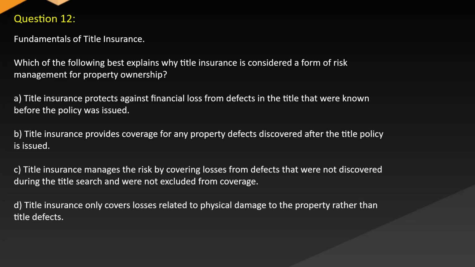Question 12. Fundamentals of title insurance. Which of the following best explains why title insurance is considered a form of risk management for property ownership? A. Title insurance protects against financial loss from defects in the title that were known before the policy was issued. B. Title insurance provides coverage for any property defects discovered after the title policy is issued. C. Title insurance manages the risk by covering losses from defects that were not discovered during the title search and were not excluded from coverage. D. Title insurance only covers losses related to physical damage to the property rather than title defects.